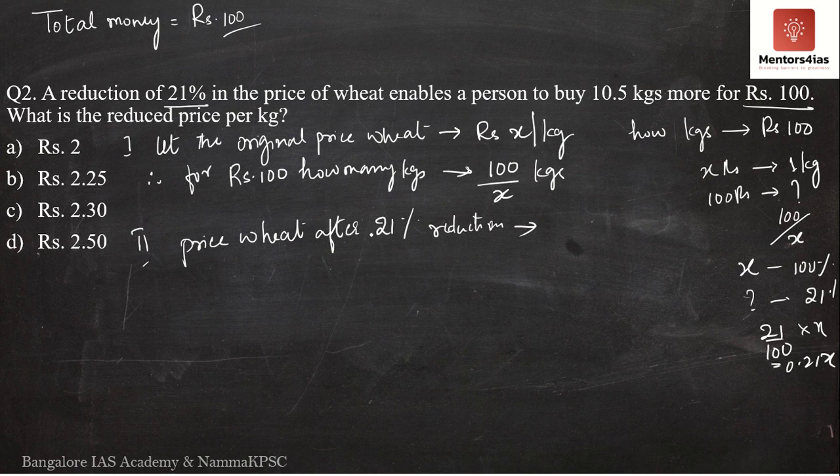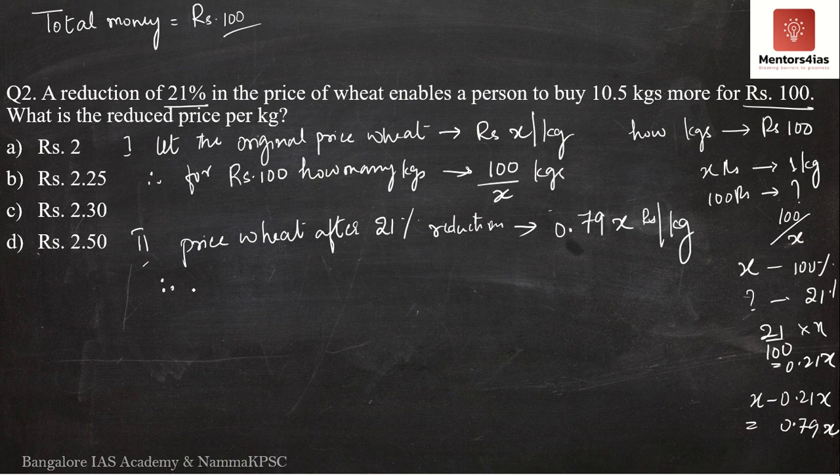Meaning the price after reduction is X minus 0.21X, which is equal to 0.79X. Therefore, after reducing the price by 21%, the new price is 0.79X rupees per kg. This is the amount of money per kg.